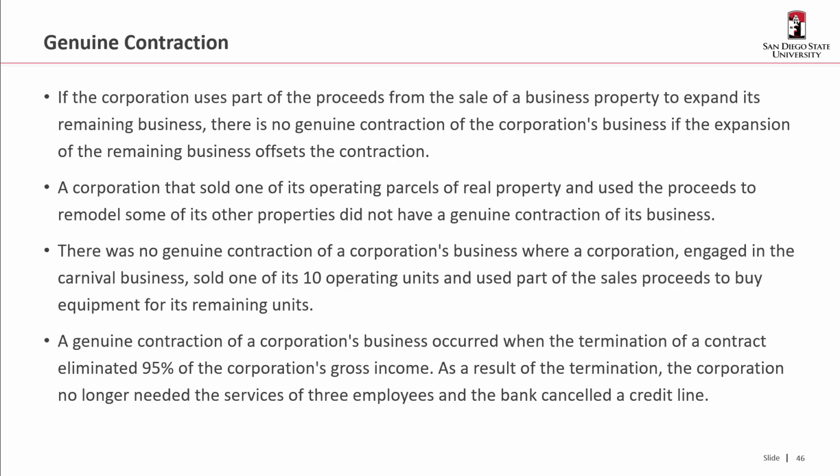There was, however, a genuine contraction of the corporation's business when the termination of a contract eliminated 95% of the corporation's gross income. So as a result of that termination, the corporation no longer needed the services of 3 employees, and the bank canceled a credit line.